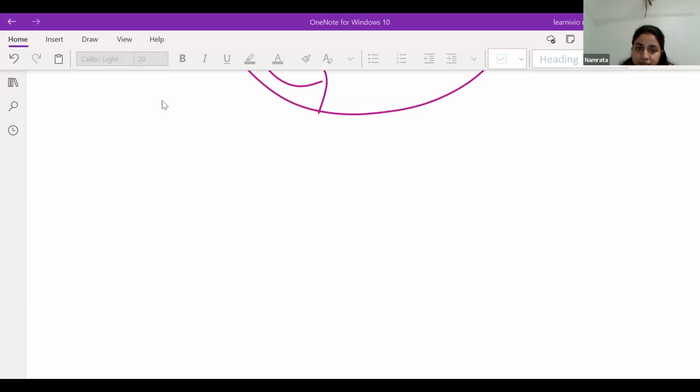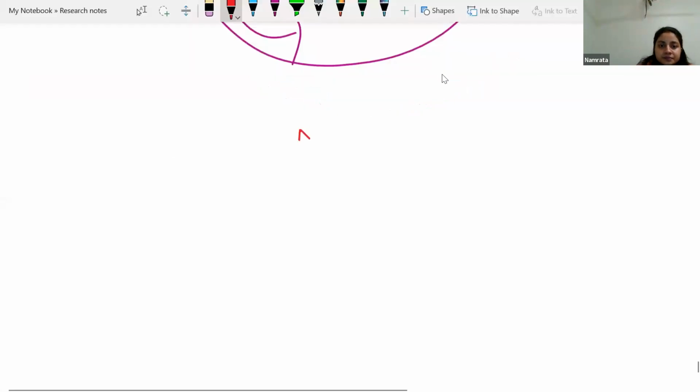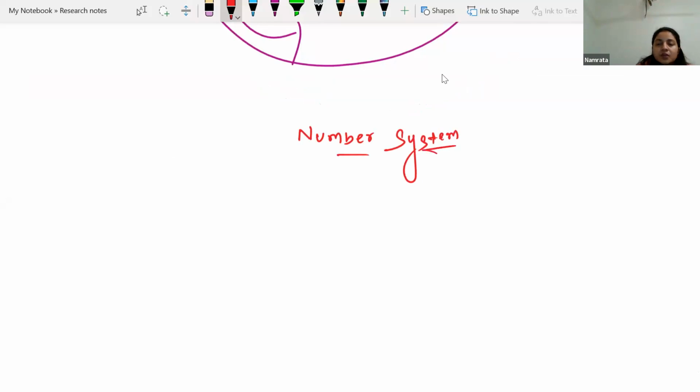Okay, so let me start with number system. First thing first, here we will be talking about irrational numbers and rational numbers.